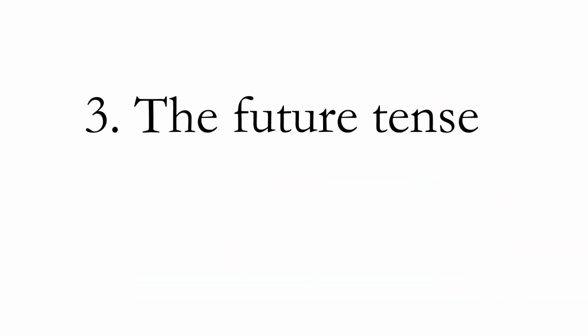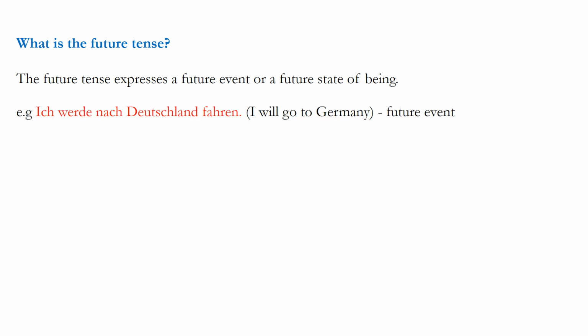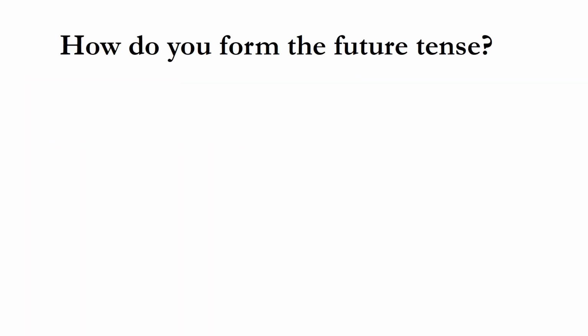Okay, last but not least, we're going to be looking at the future tense. Now, what is the future tense? Well, the future tense expresses a future event or a future state of being. So you could say, ich werde nach Deutschland fahren. I will travel to Germany. I will go to Germany. That's a future event. Or you could say, ich werde froh sein. I will be happy. That's a future state of being.